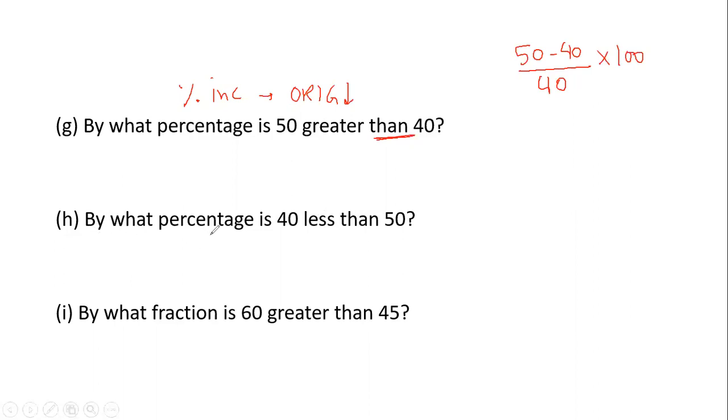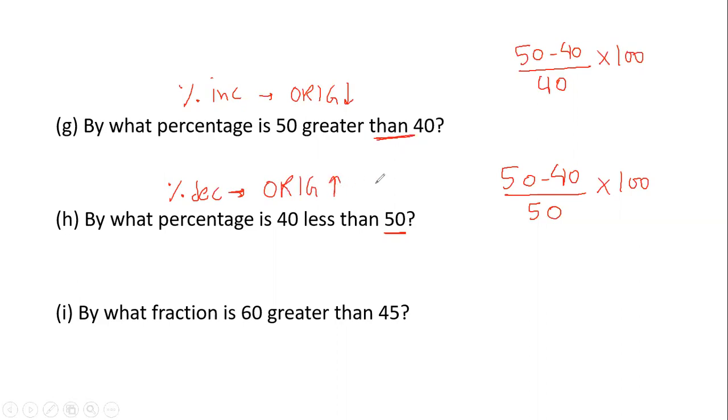Similarly, the H part: by what percent is 40 less than 50? The difference is again the same, 50 minus 40, but this time they are saying less than 50. So with respect to 50, we need the change. That value represents your original, into 100. Now, if you notice, this is nothing but percent decrease, where I know that the original will always be the higher value. Or you can relate, the value that comes after "than" will be your original. So in this case, the difference is still 50 minus 40, but I'll ensure that the original is 50.